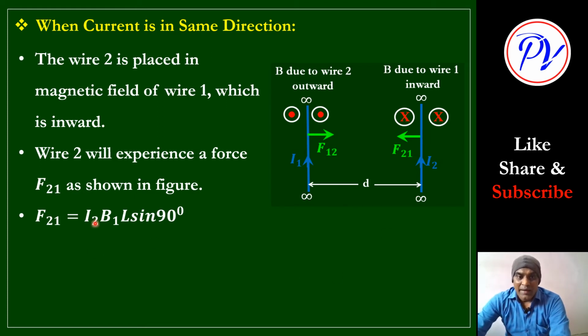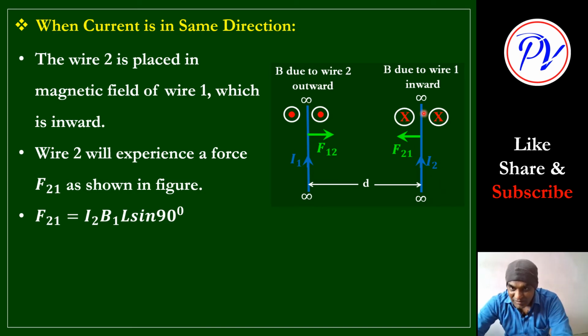Okay, so I B L sine theta. Here I is I2, and B is B1, not B2, because wire 2 is placed in the field due to wire 1. That field will act on this wire 2. L is the length of this wire, which is infinite, into sine theta. Theta is what? 90 degrees, the angle between B and L.